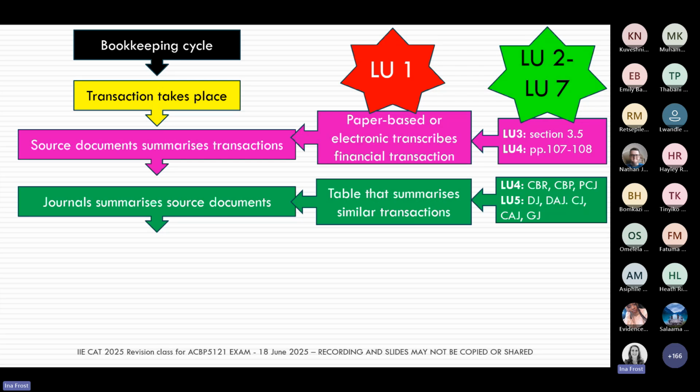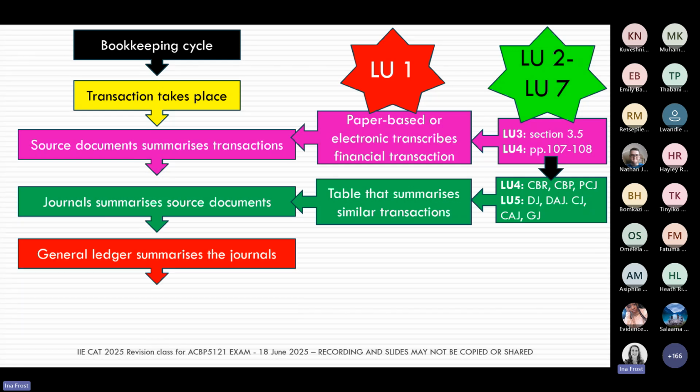And in Learning Unit 5, we add to that your credit journals, your debtors allowances journal, creditors allowances journal, and your general journal. At the end of the month, now we've written up all our journals. We post our source documents into our journals, and now we're ready to post the journals to the general ledger. And what is a general ledger? That is a collection of accounts.